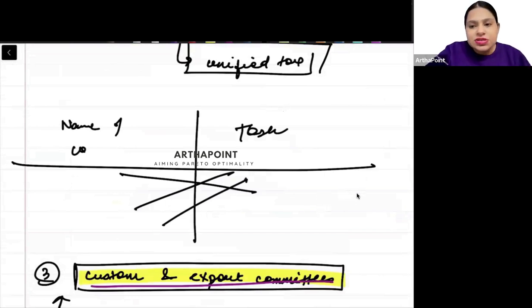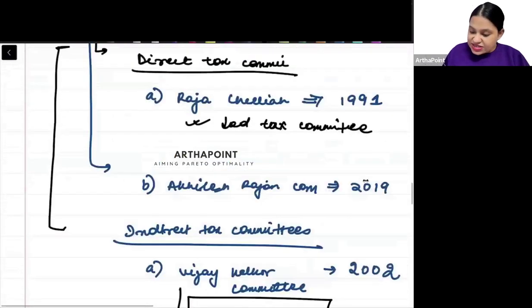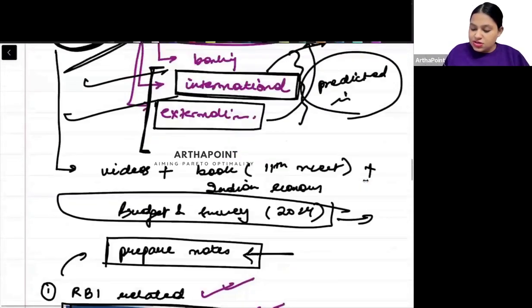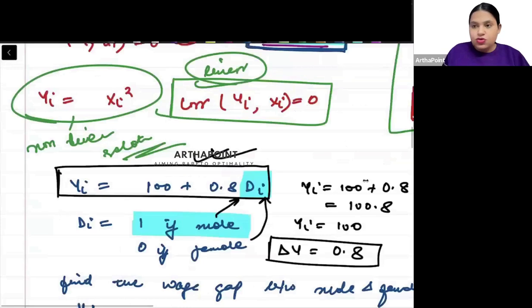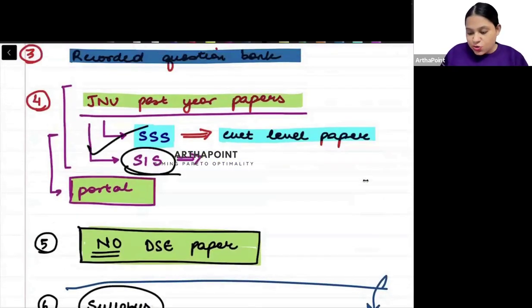JNU past year papers to be done for CVT, yes. So as I said, SSS wala we need to focus on first. SIS, even if you skip, I am fine. SSS you definitely have to do, JNU SSS past year papers. SIS if time permits.